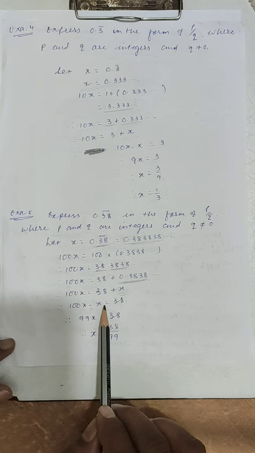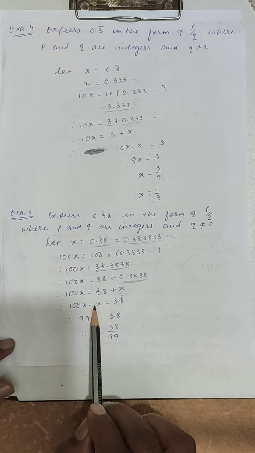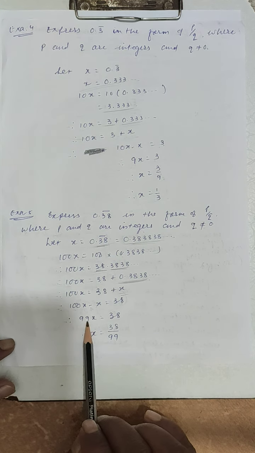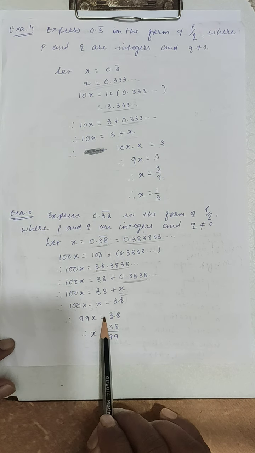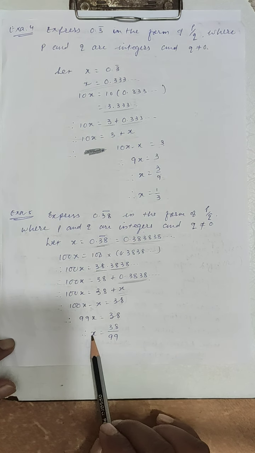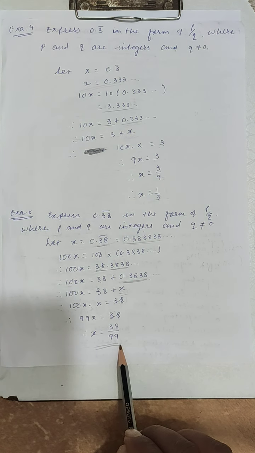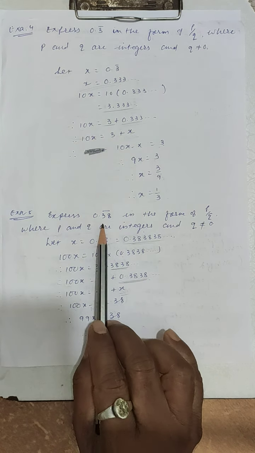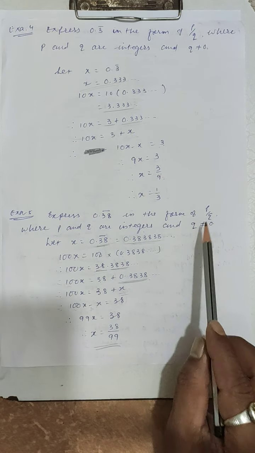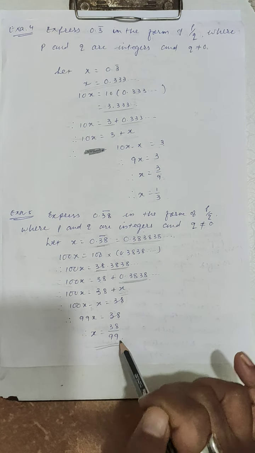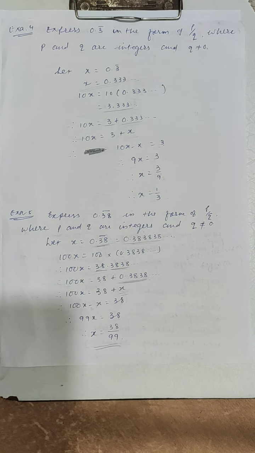Now taking like terms on one side, 100x minus x equals 38. So 100x minus x equals 99x. So 99x equals 38. Therefore x equals 38 upon 99. So the rational number 0.38 bar is in the form of p upon q, where p and q are integers and q is not equal to 0. Is it clear, students? Okay, thank you very much.